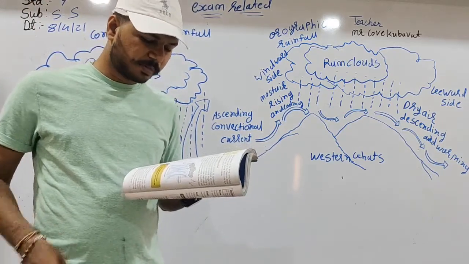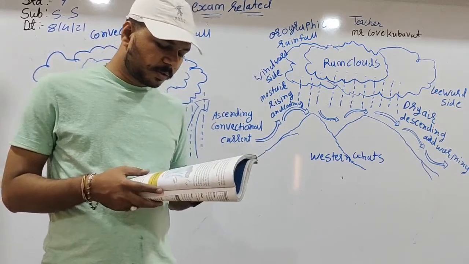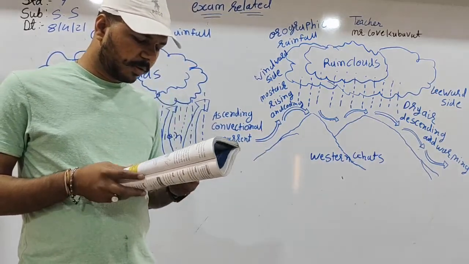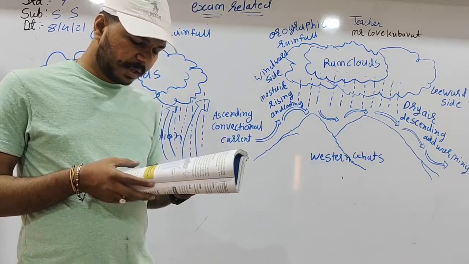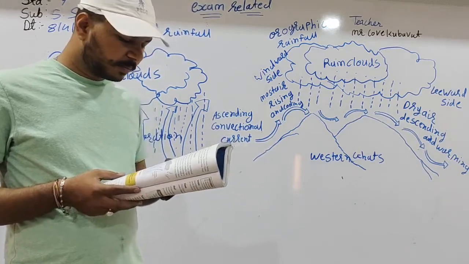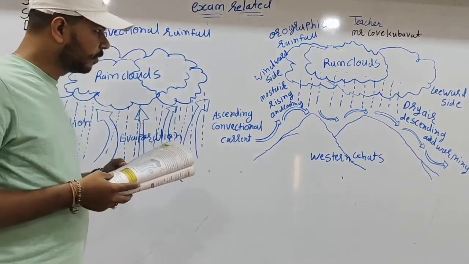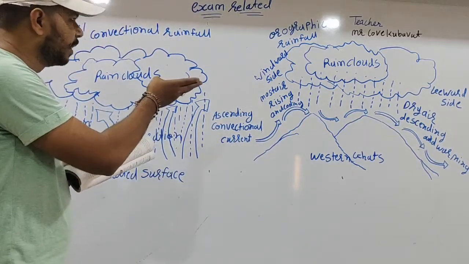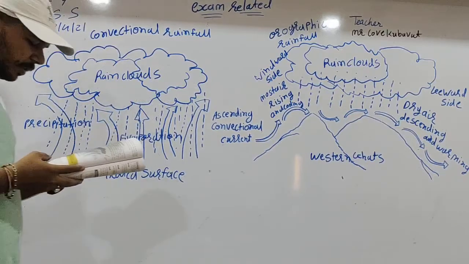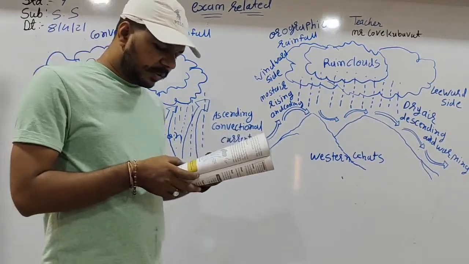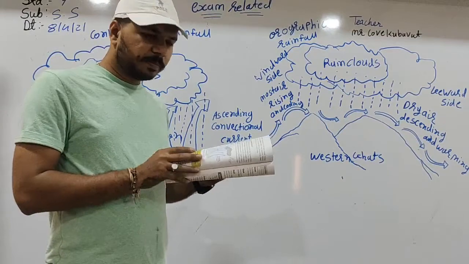cyclonic rainfall. We discussed two types of rainfall: orographic rainfall and convectional rainfall. Now we discuss the cyclonic rainfall.